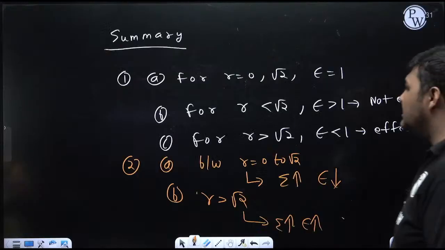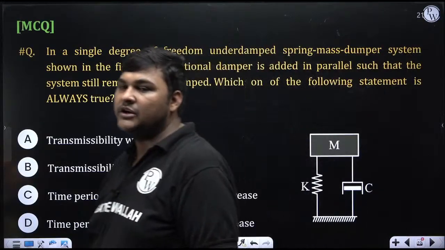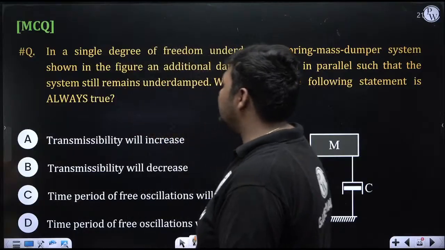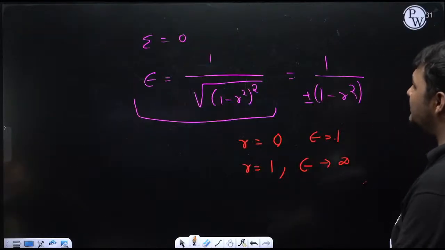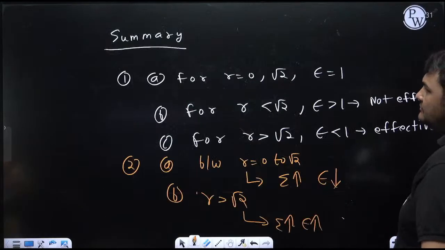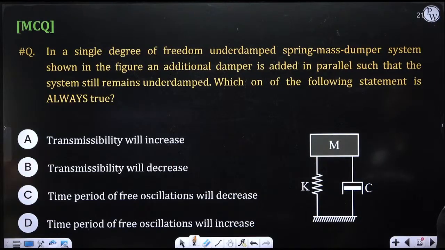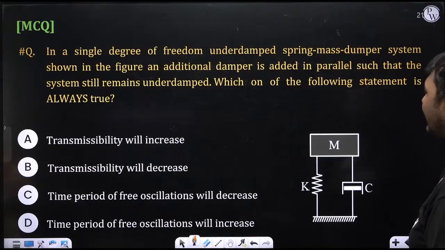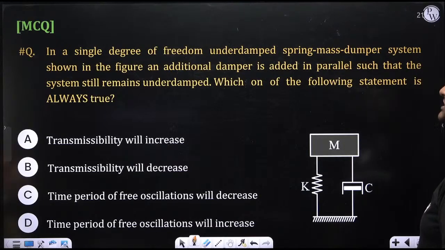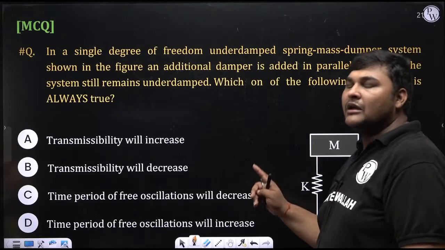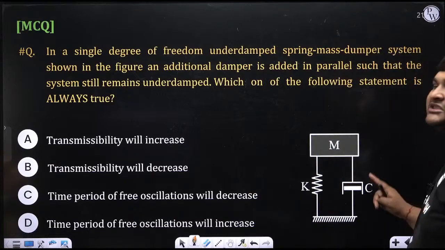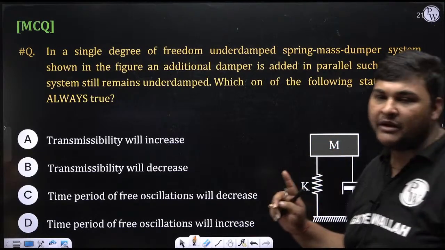Now I am discussing these things with some numerical problems. It will be clearer. See this question. For numerical problems, this is the final formula. In the single degree of freedom underdamped spring mass system shown in the figure, an additional damper is added in parallel to the system, but the system will remain underdamped. That means if we attach one more damper, zeta will increase, but it will remain less than 1.